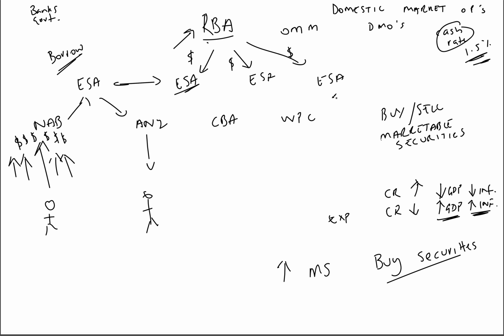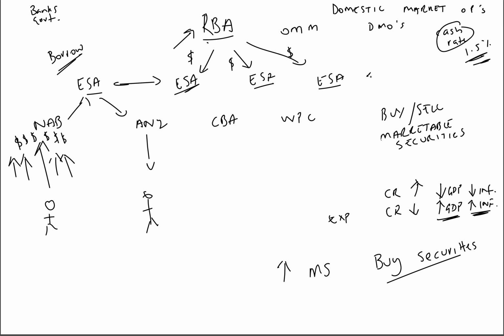When banks have surplus funds in their exchange settlement account, they get the cash rate minus 0.25%. So in this instance, they'll only get 1.25% for holding it in that account.